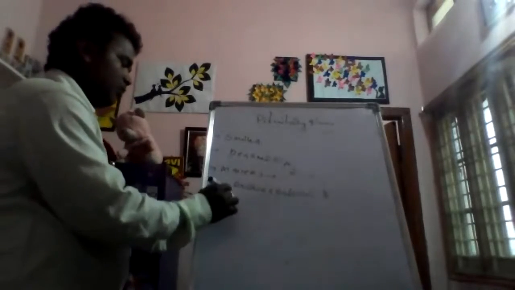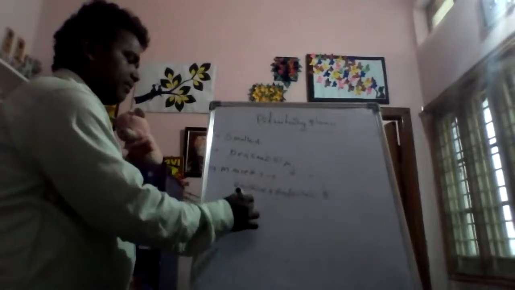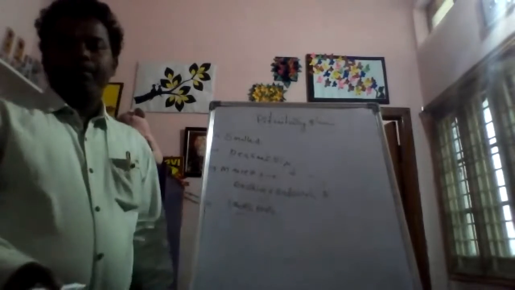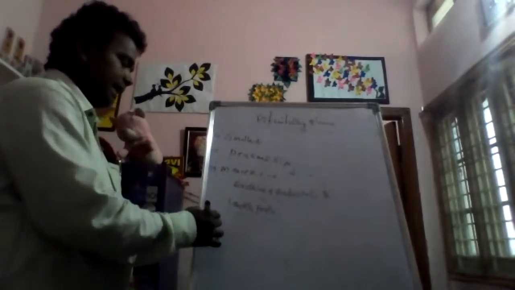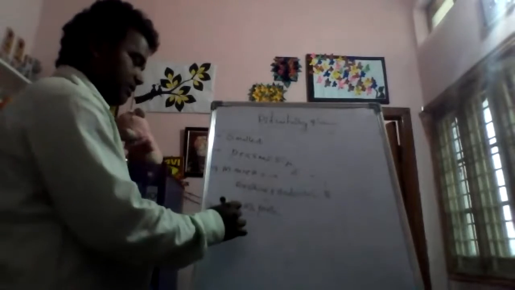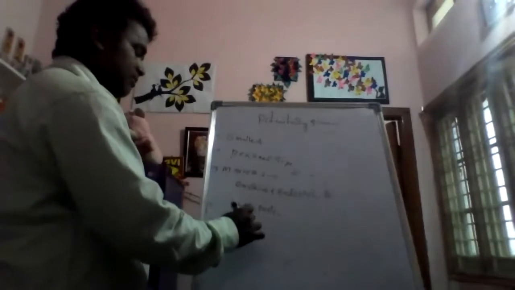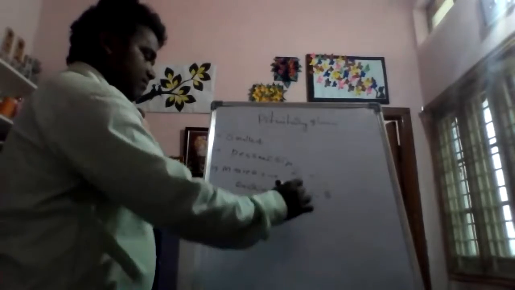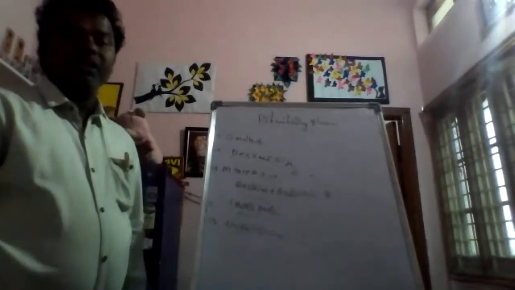This master gland, the pituitary gland, is present in the lower portion of the brain. It is attached to the hypothalamus.